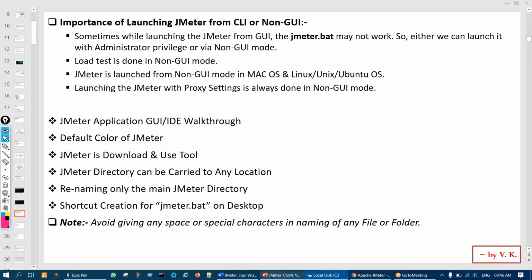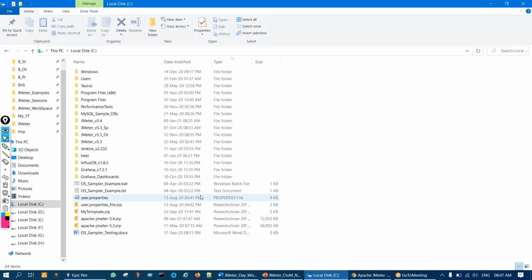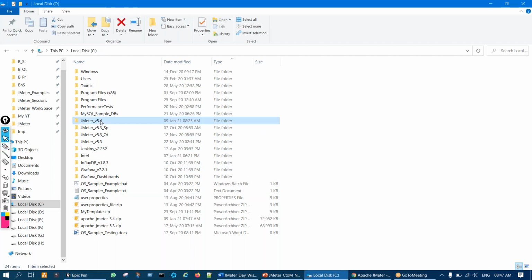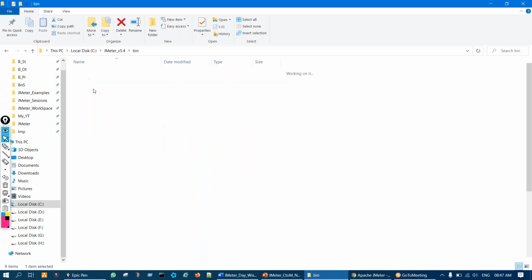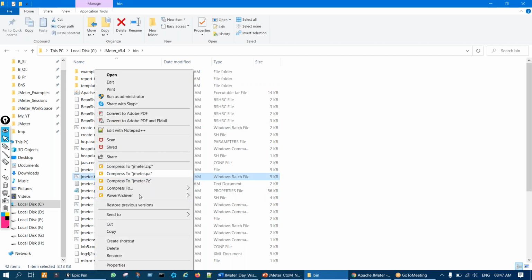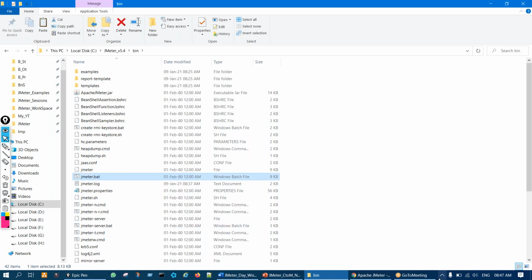Now, create a shortcut for JMeter on the desktop, the jmeter.bat file. What this means is, every time you want to launch JMeter, you have to open your C drive, then open this, let us say this is 5.4, then go inside the bin directory and launch this, right? jmeter.bat.